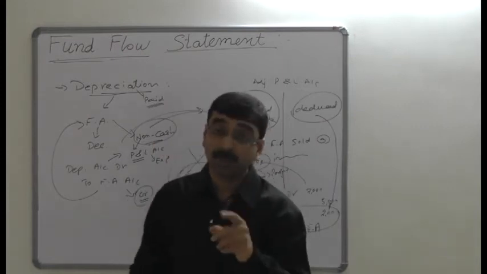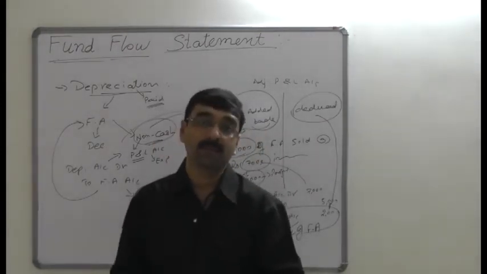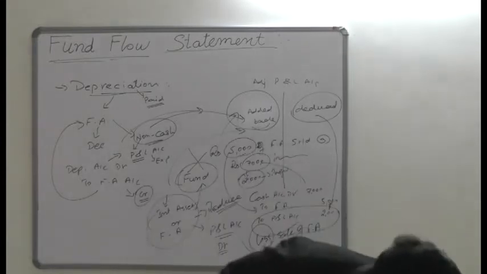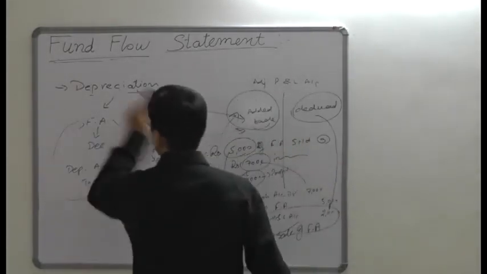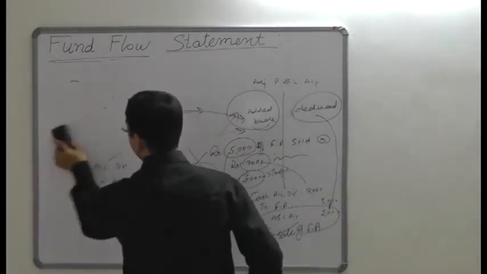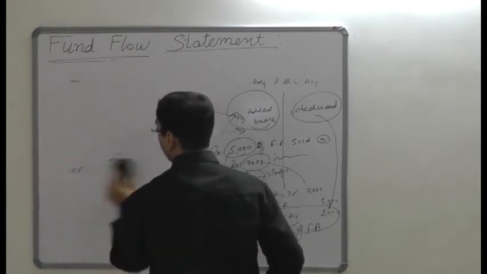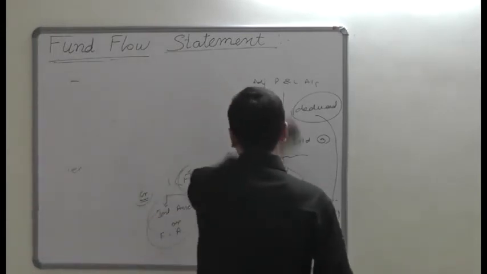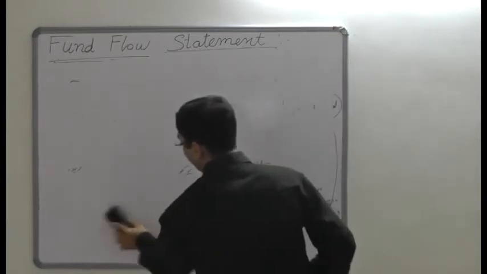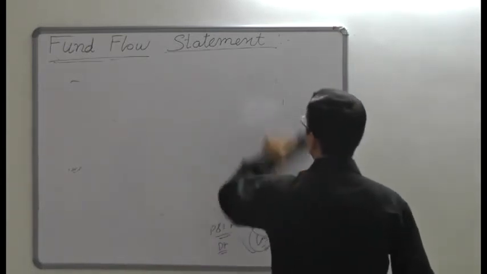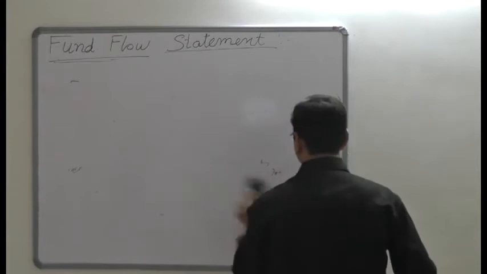So this is all about the third item, profit or loss on sale of investments. Let's move to the next point, that is the provision for taxation. The provision for taxation can be recorded by two methods. Why is it considered by two methods? Because there are certain principles for that. Let's see how it would be considered.